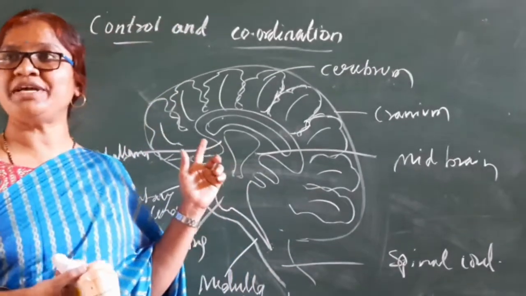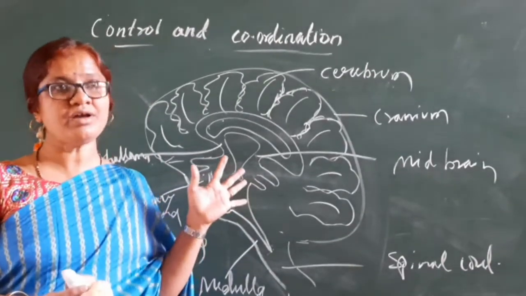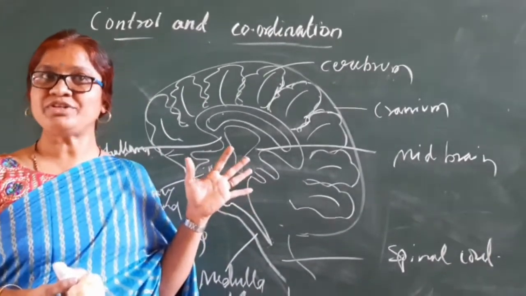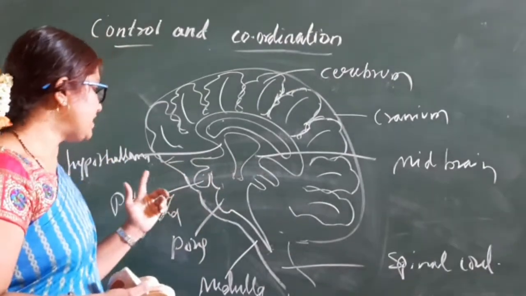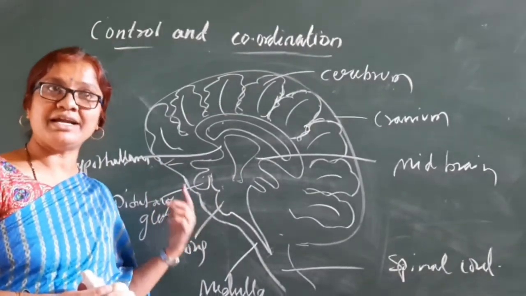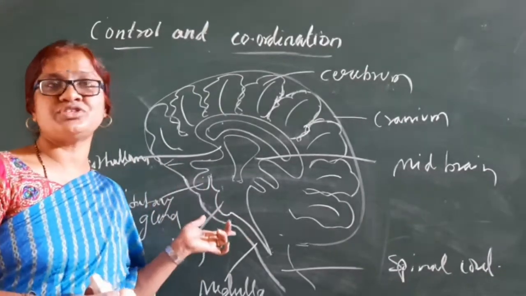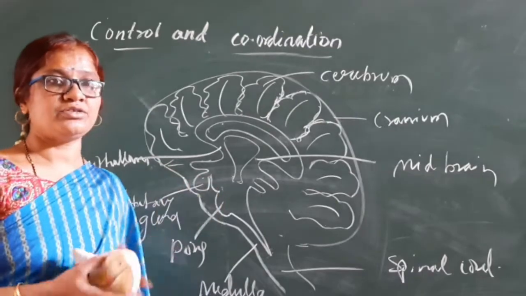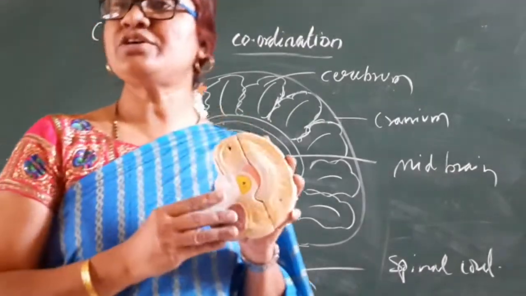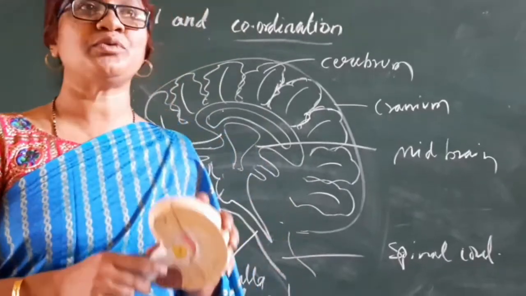The brain is a major part. It controls all the activities of our body. And which were the main glands involved in the brain? The pituitary gland, the master gland, and the hypothalamus, the master of the master gland. These are situated in the brain. So this is about the structure and function of the brain. This will be asked in your exam, so practice this.